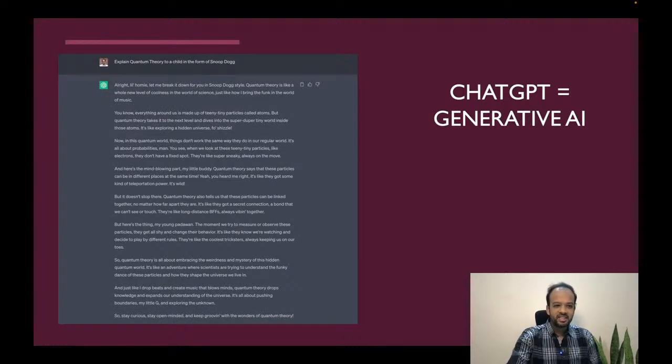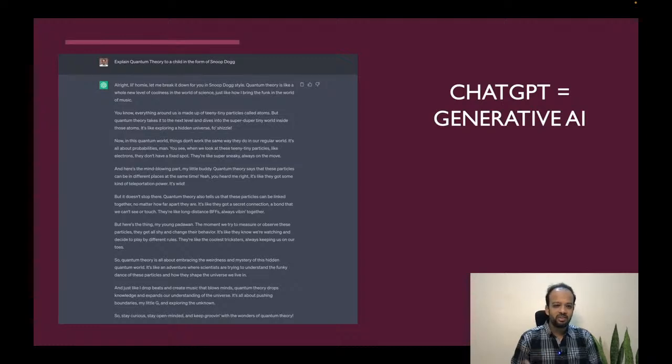So the question I asked is: explain quantum theory to a child, this advanced physics concept, in the form of Snoop Dogg. And what it responded is, "All right, little homie, let me break it down for you in Snoop Dogg style. Quantum theory is like a whole new level of coolness in the world of science, just like how I bring the funk in the world of music. You know, everything around us is made of teeny tiny particles called atoms," and so on and so forth. And you will see that there are three lines in each stanza, and it has really written out that song in the form of Snoop Dogg.